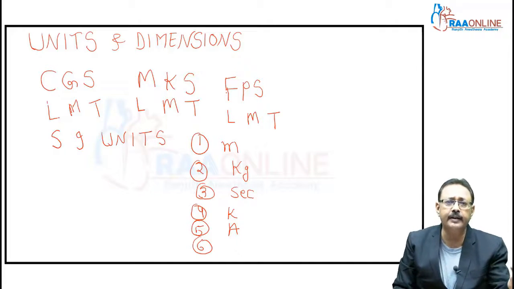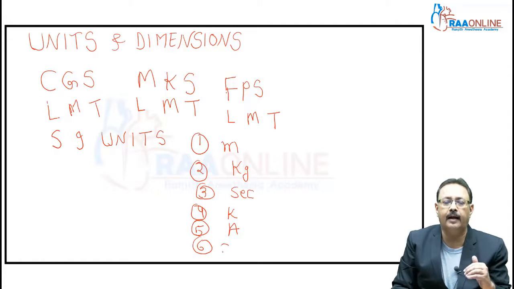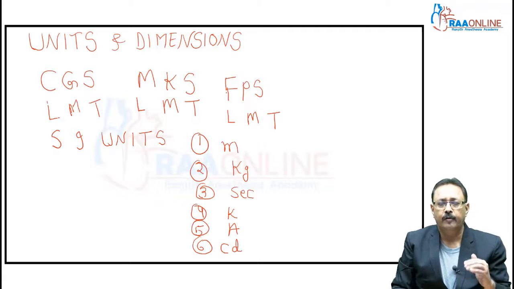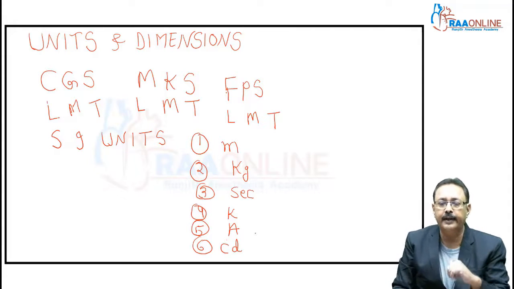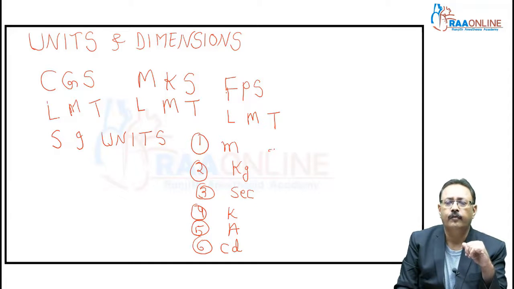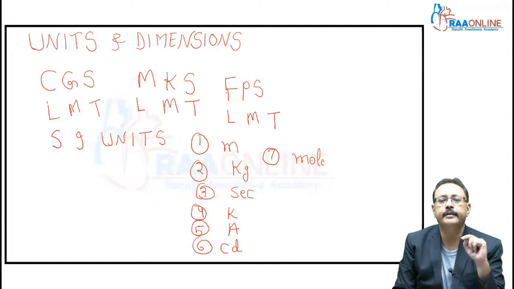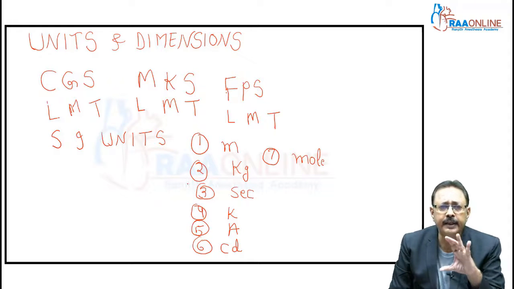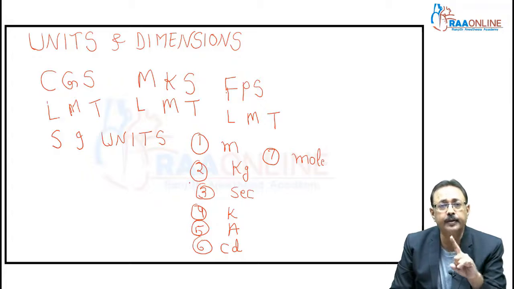We define this by the intensity of light, and for this they chose candela. From candle, they selected candela for light intensity. 7th, for quantity of substance, they selected mole. So these are the 7 fundamental units in the SI unit system.